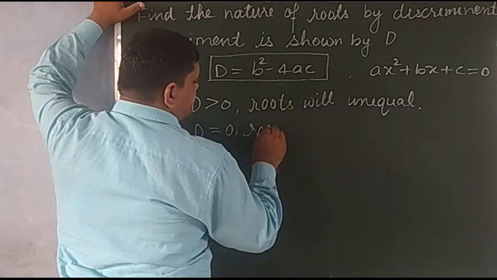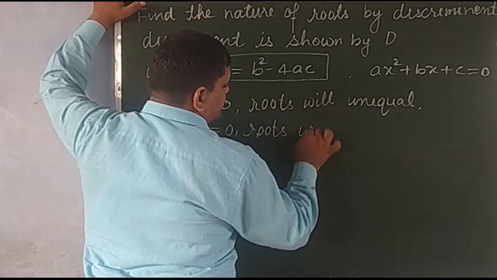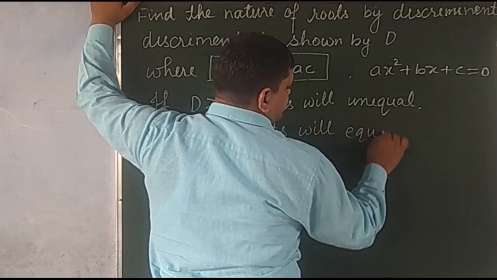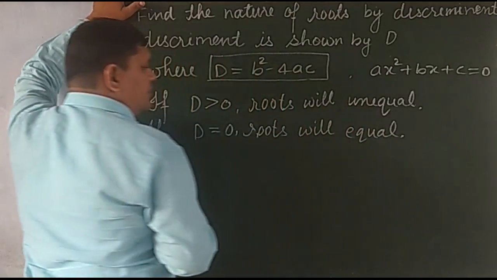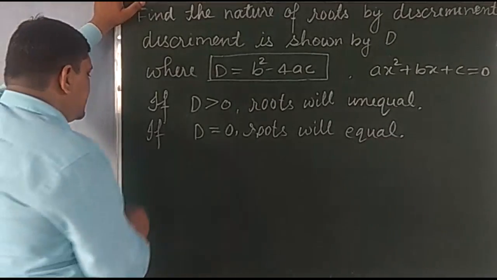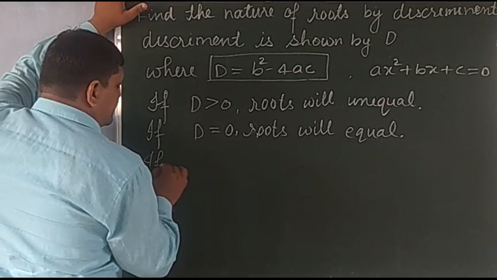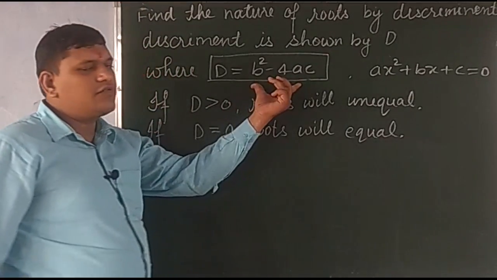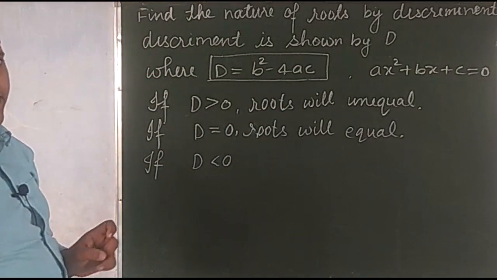Roots will be equal and exist. But if D is less than 0, means b square minus 4ac is in negative form.